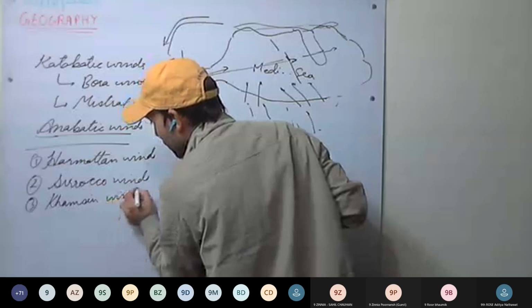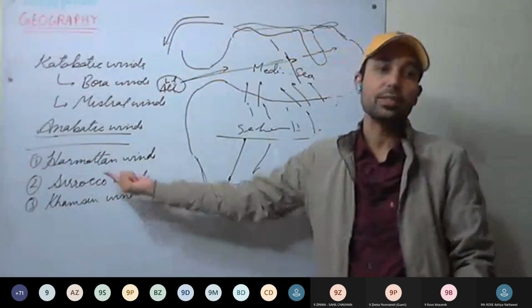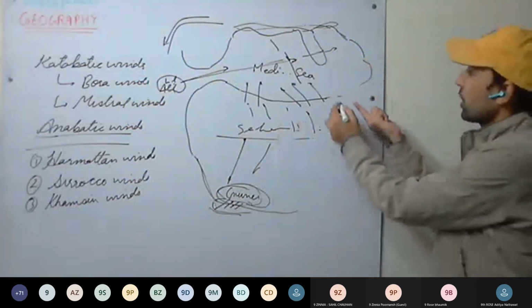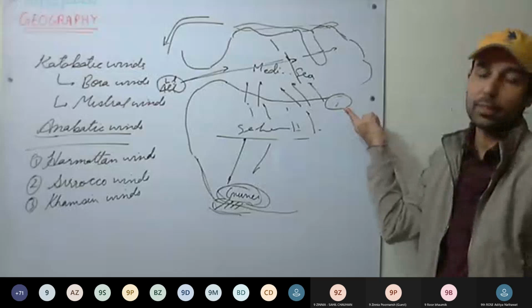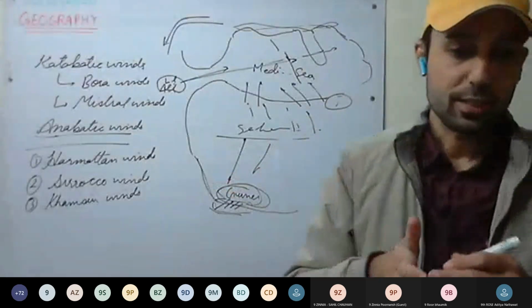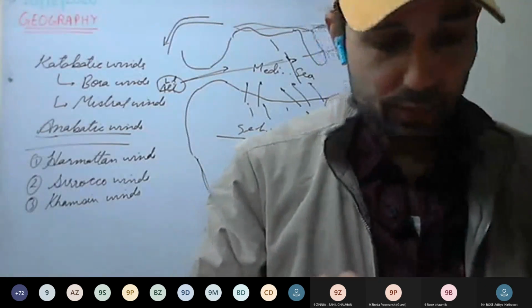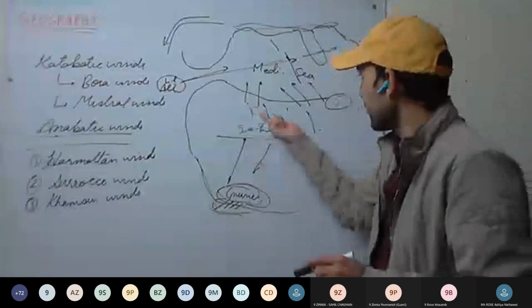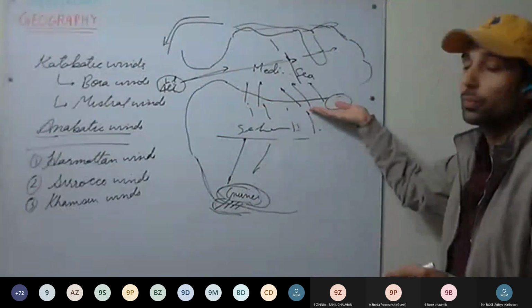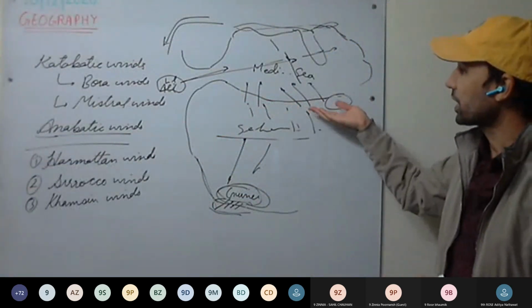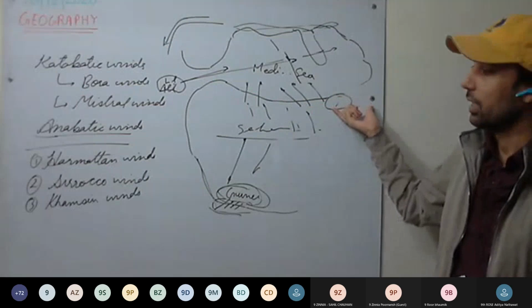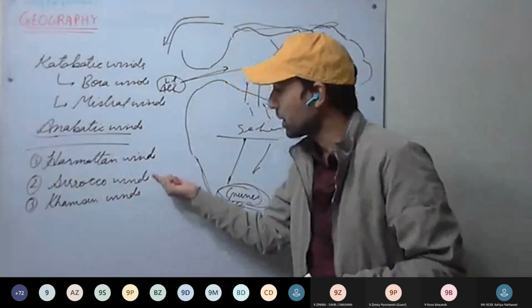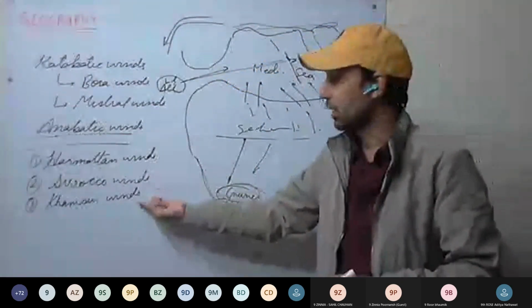Okay. So Khamsin winds are nothing but Sirocco winds, but locally they are called Khamsin. In Egypt, they are called Khamsin. Ghibli as well, they are called in different parts of the world, in different regions in the north part of North Africa. They are called by different names locally. So Khamsin is nothing but one of the names of the Sirocco winds in Egypt.